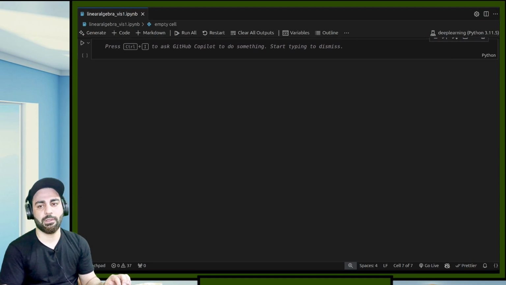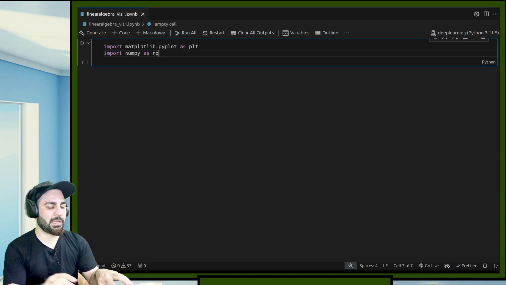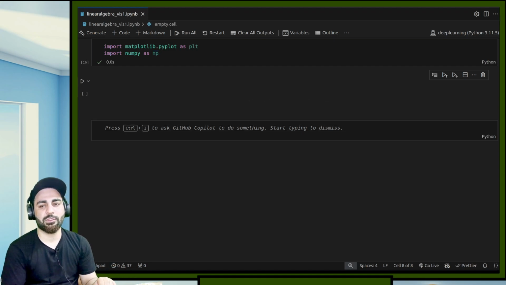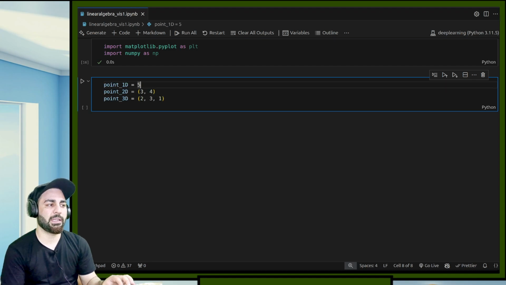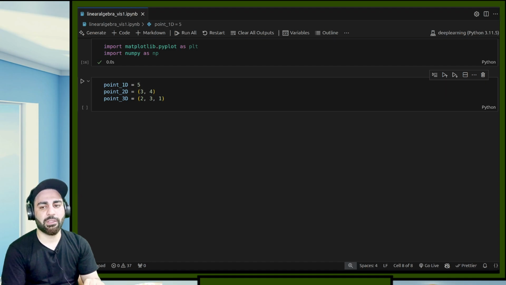Okay, now how to code these things? If you have to code these things, again let's import this matplotlib that was already imported over here. So now we wanted to create points. Let's suppose we have 1D, 2D and 3D points, something like this. This is my point 1D. It needs just one value to represent it. Point 2D has 3 and 4, and point 3D has 3 values.